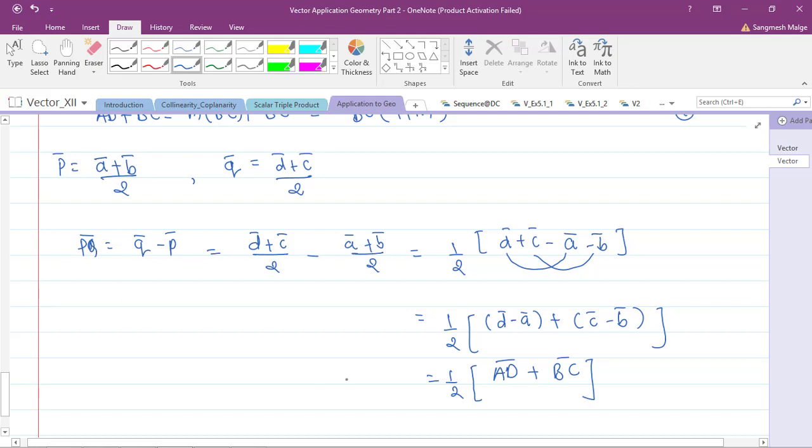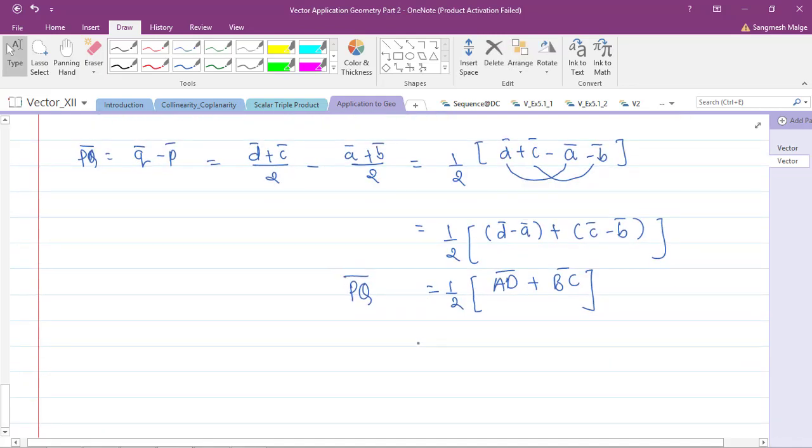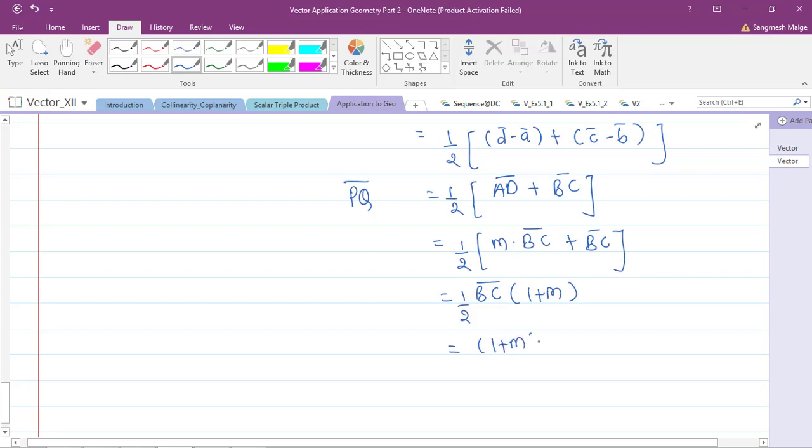See, we have proved that this PQ bar is half of the sum of these two vectors. Okay, so the second statement is proved. Now how will we prove that it is also parallel to these parallel vectors? Just substitute AD bar, which is nothing but m into BC bar. So m into BC bar plus BC bar, equal to 1 by 2 BC bar into 1 plus m. So this is nothing but 1 plus m by 2 into BC bar.